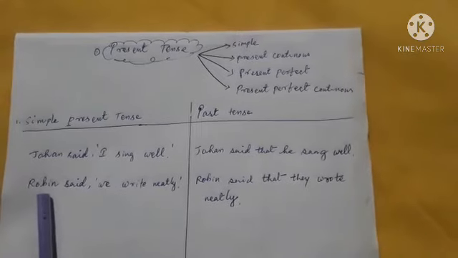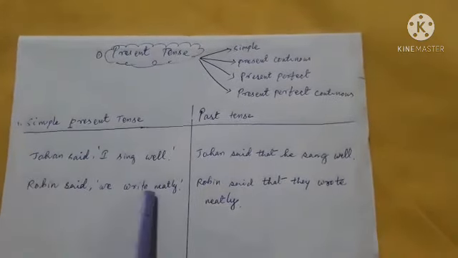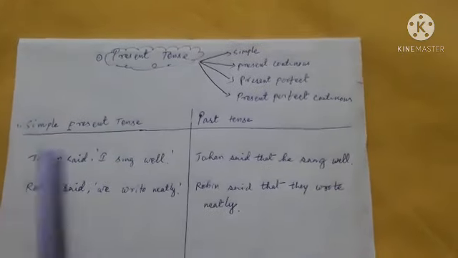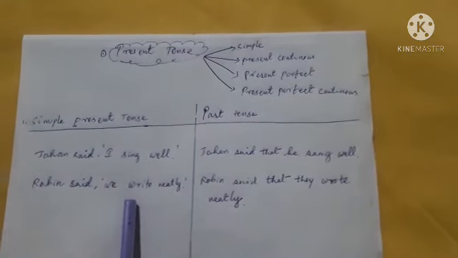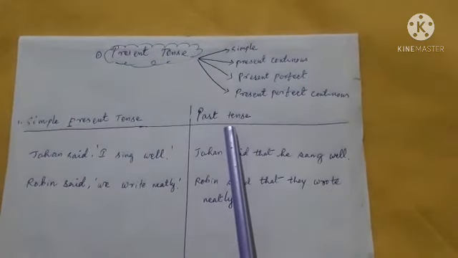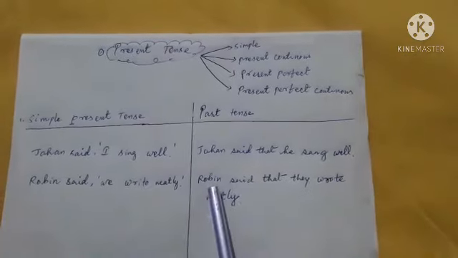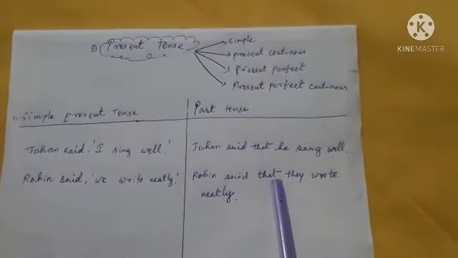Let us look at another example. Robin said, "We write neatly." It is in simple present tense, and when we change this to indirect speech, it changes to past tense as Robin said that they wrote neatly.